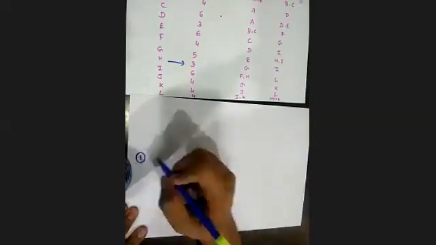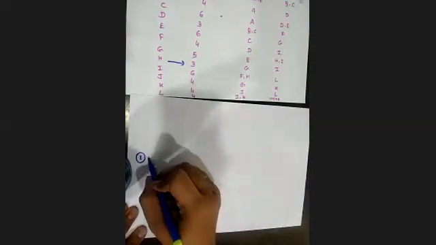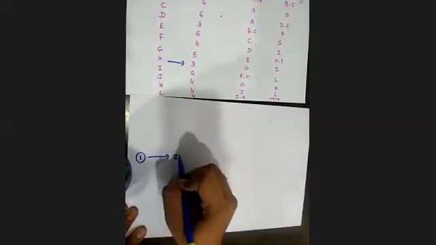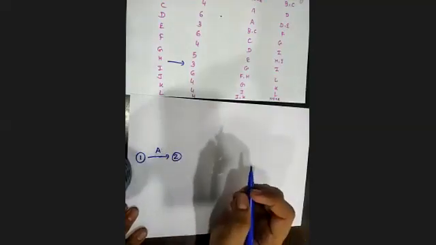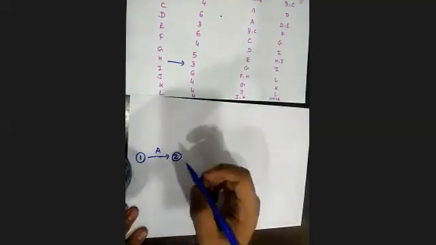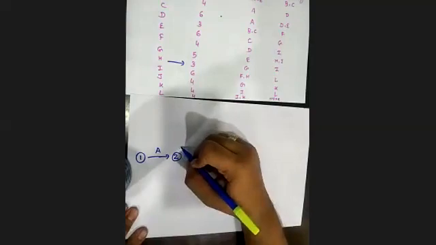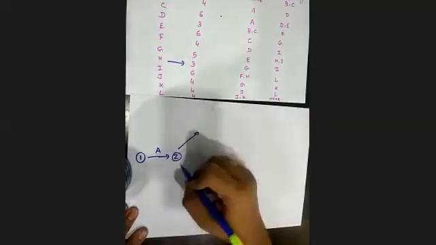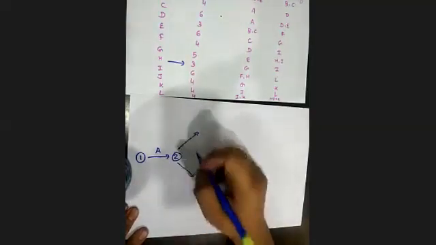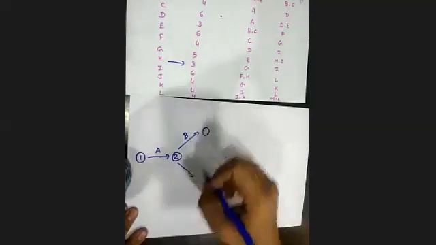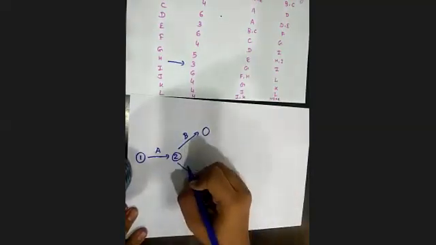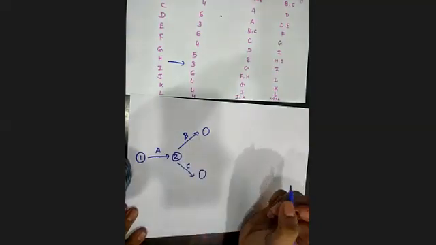So from node 1 to node number 2, this activity will be A. Then succeeding are B and C. That means I have to make two branches. B will be in upward direction, and C will be in downward direction.